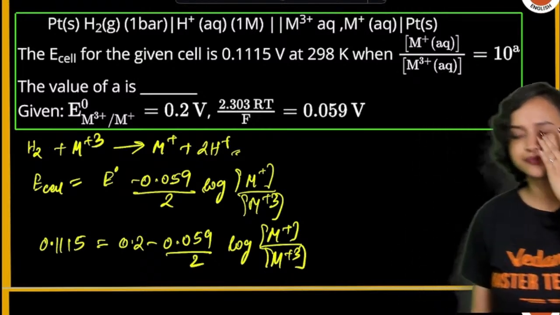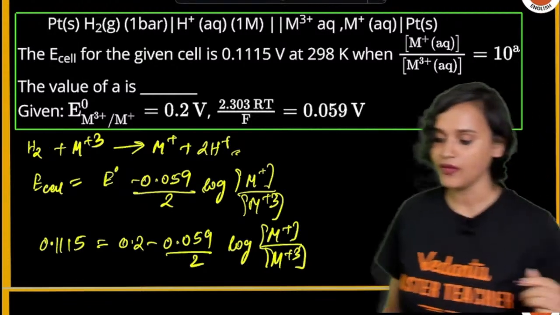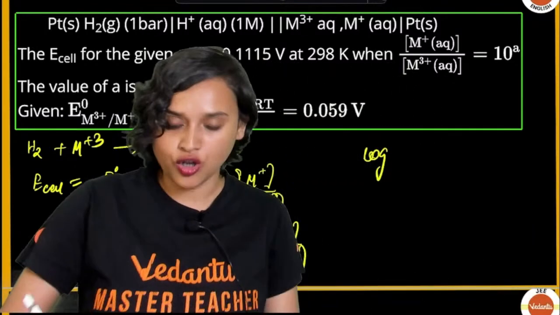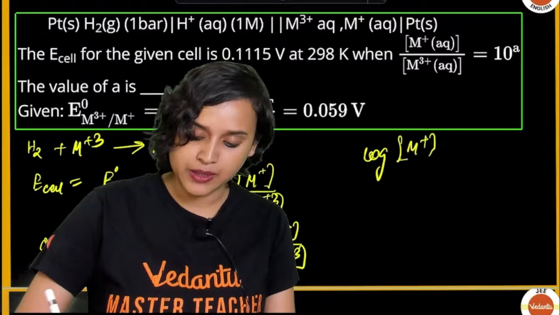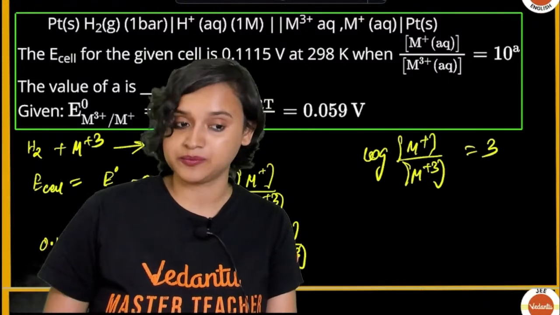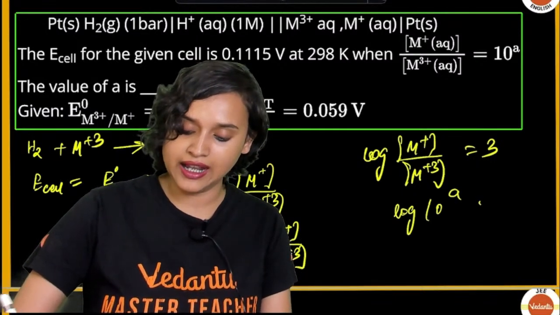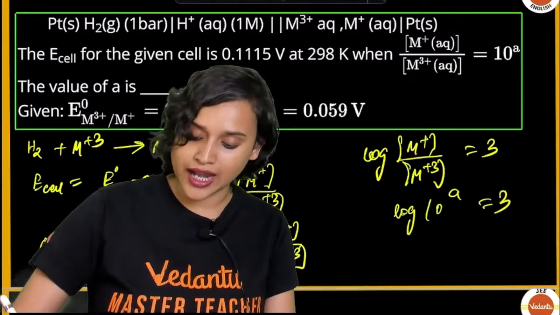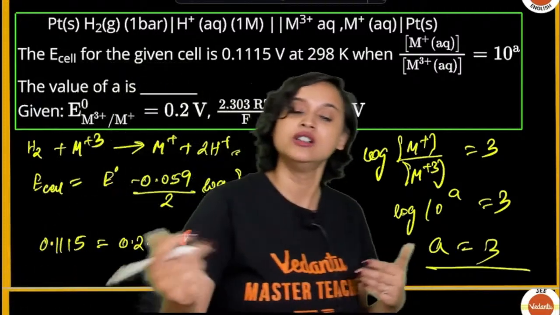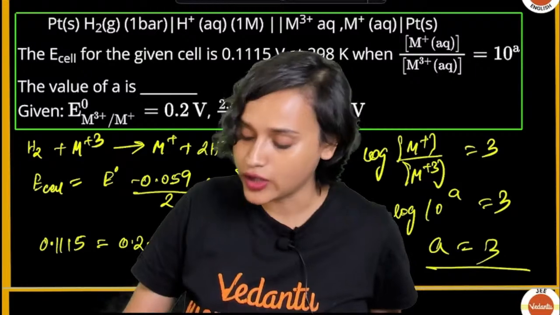What did you get? Did you guys get 3? Yes. So this value, log of M plus divided by M plus 3, is supposed to be 3. If this is 3, then according to the question, log 10A is equal to 3. So that means A is equal to 3, because the 10 will get cancelled, log base 10. So the answer is going to be 3, okay?